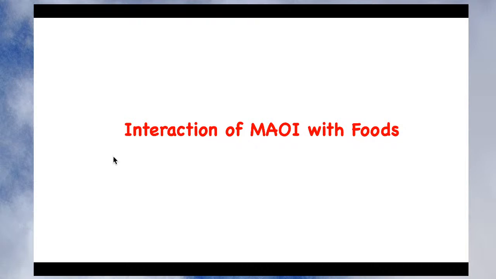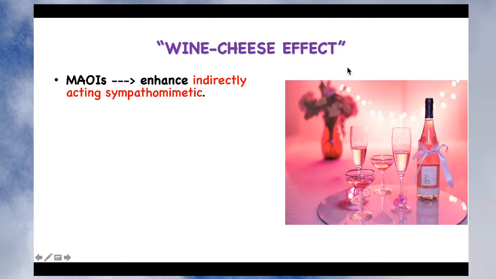So let's see which food is to be avoided and what the reason behind this is. The interaction caused by monoamine oxidase inhibitors along with food is called the wine cheese effect, or wine cheese reaction. Let's see what it does and why it is called the wine cheese reaction.